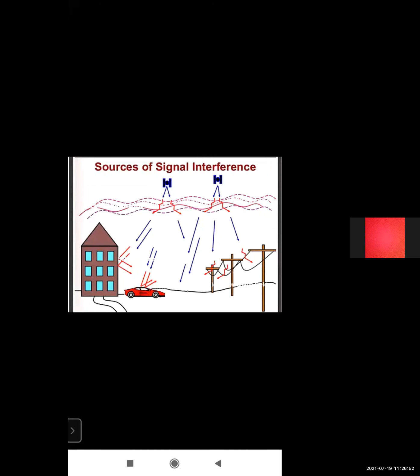These are the sources of error, either climatic or electric field, which cause signal interference.